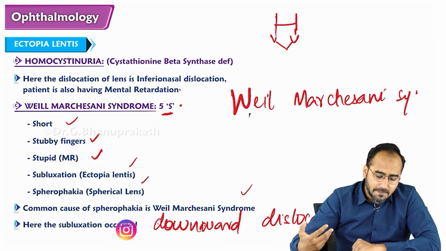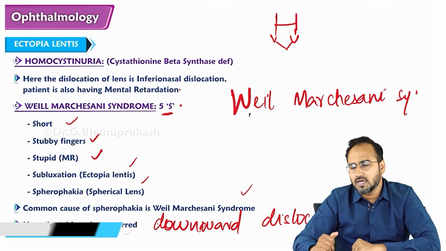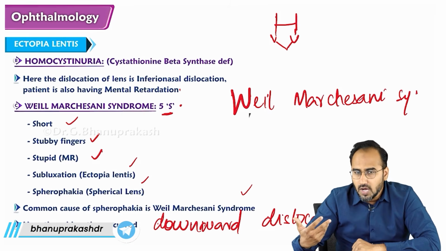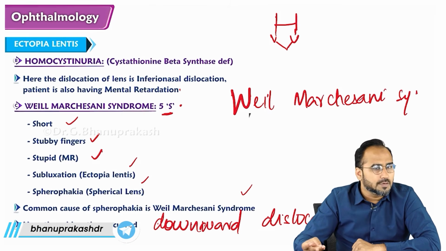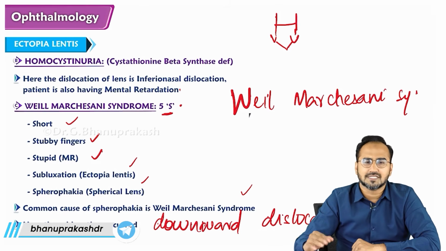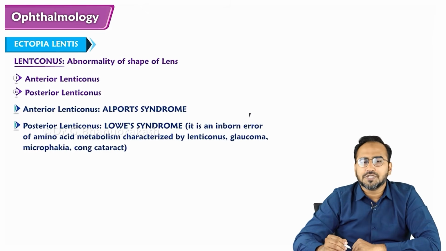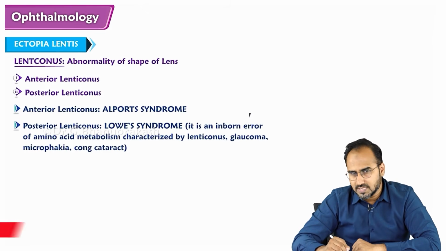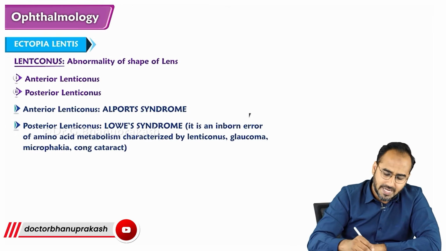So anyway, any person suffering from Marfan syndrome, Weill-Marchesani syndrome, homocystinuria, Ehlers-Danlos or Stickler's will have ectopia lentis. Next is the condition called lenticonus. Lenticonus means what, guys? A conical shaped lens.